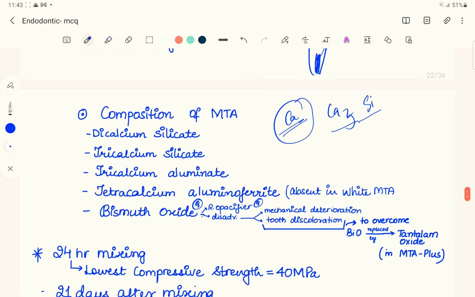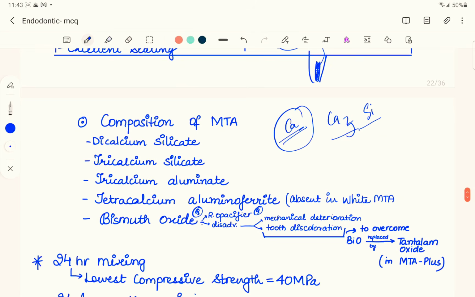Also tricalcium aluminate, and tetracalcium aluminoferrite. As I've told you, we have two forms, white MTA and grey MTA. Both contain 75% Portland cement. In white MTA, the tetracalcium aluminoferrite is absent.